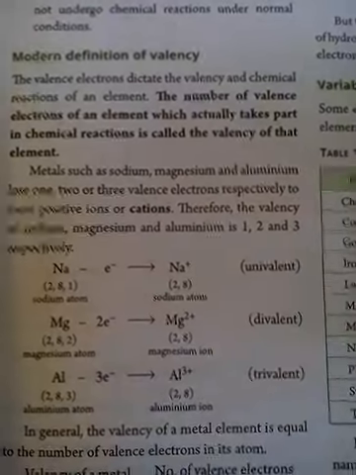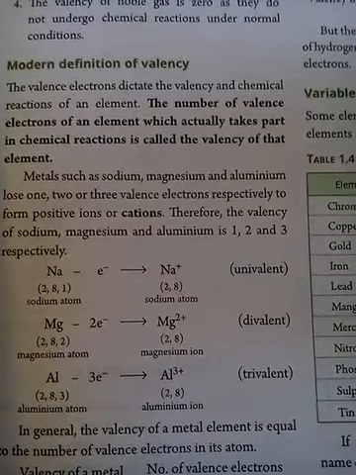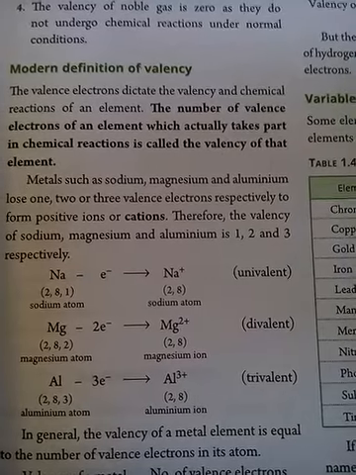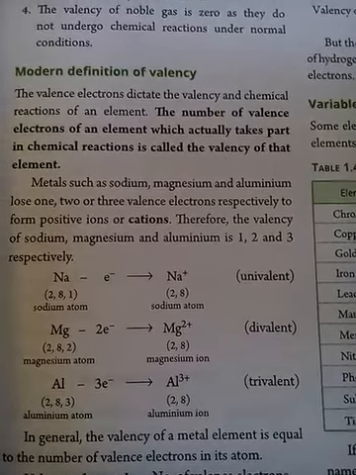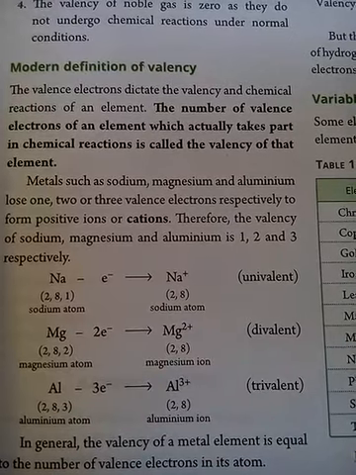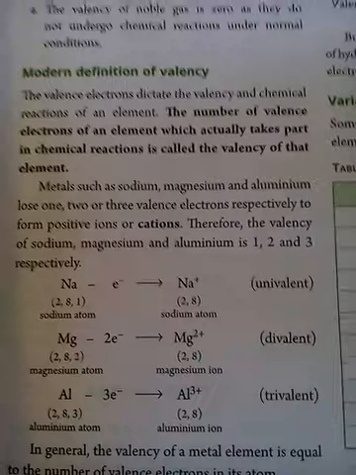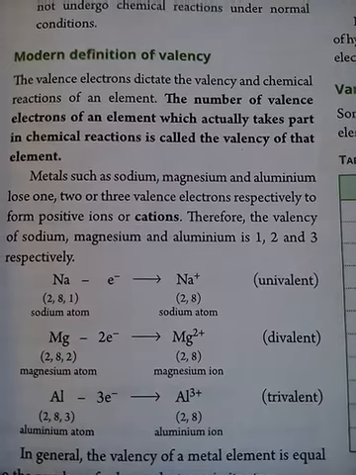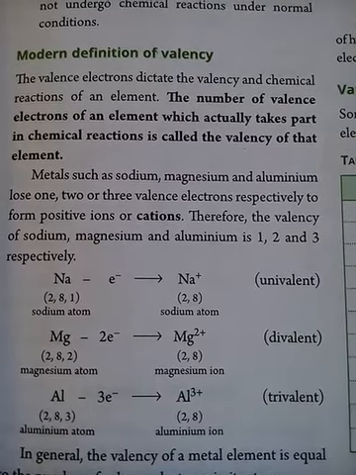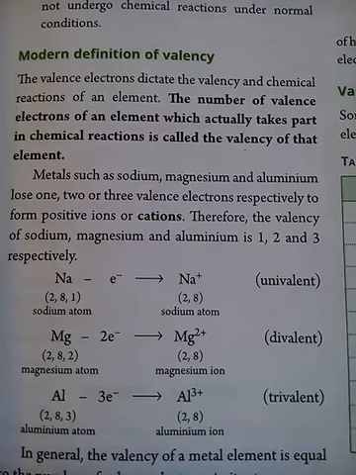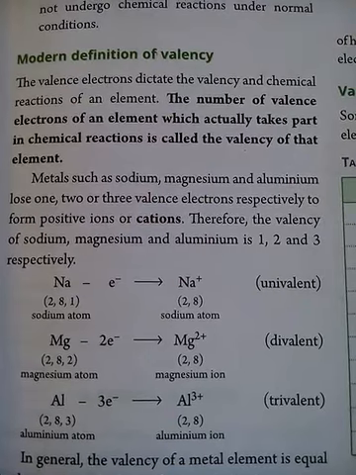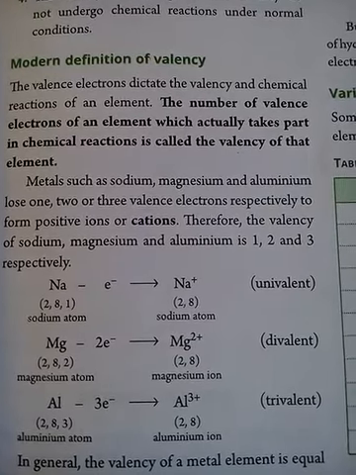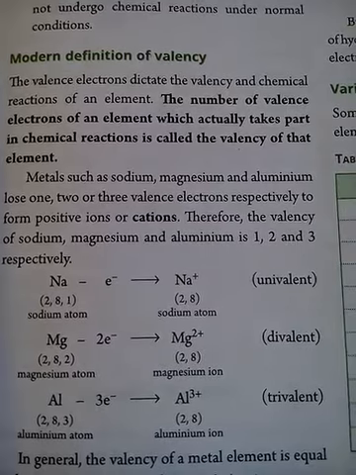So let us move on to the modern definition of valency. The valence electrons dictate the valency and the chemical reaction of an element. The number of valence electrons of an element which actually take part in a chemical reaction is called the valency of that element. According to the modern concept, valency is the number of electrons which an element can use for chemical bonding. That means it is the number of free electrons provided with an element, which it can use during a chemical reaction.